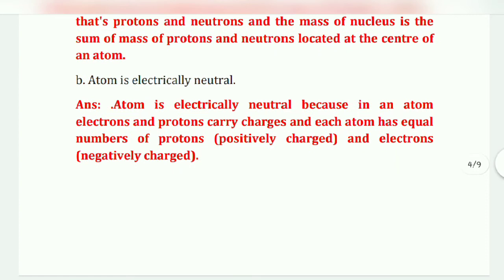Atom is electrically neutral. The answer is: an atom is electrically neutral because in an atom, electrons and protons carry charges, and each atom has an equal number of protons, which are positively charged, and electrons, which are negatively charged.